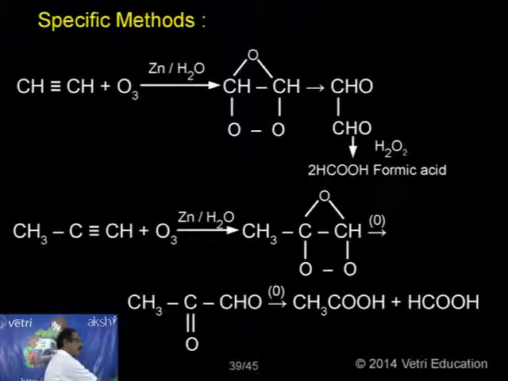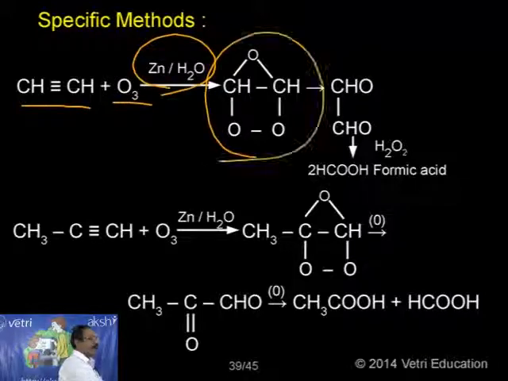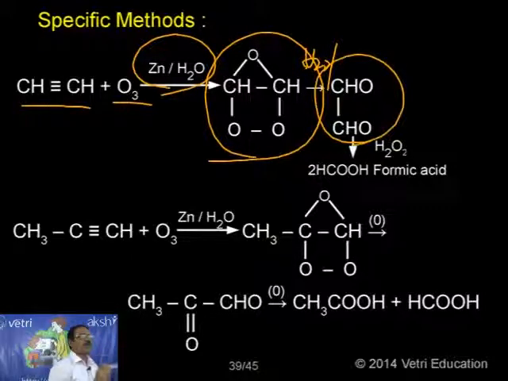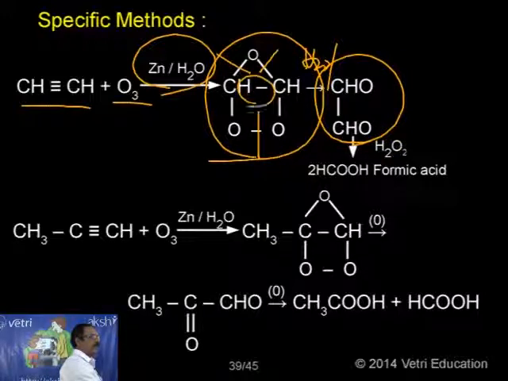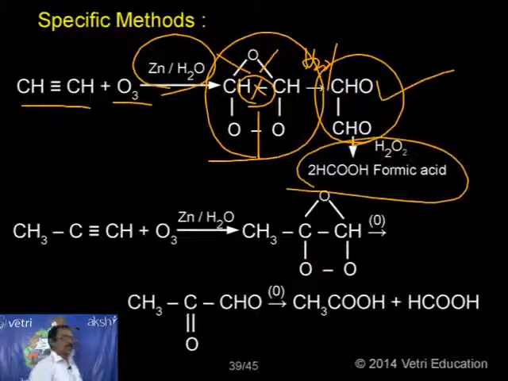You can understand. Acetylene reacts with O3, that is ozone, in presence of zinc and water. I am getting this ozonide intermediate. On hydrolysis of this ozonide, we get CHO-CHO. The most important information is the bond breaks here and here, but it is not breaking here. That's why we get glyoxal, CHO-CHO. On oxidation with hydrogen peroxide, this gives 2 moles of formic acid. This is the most important information.